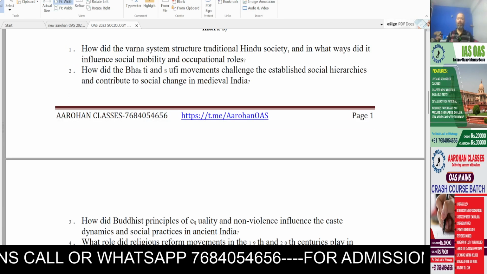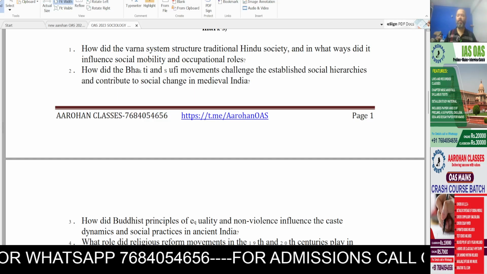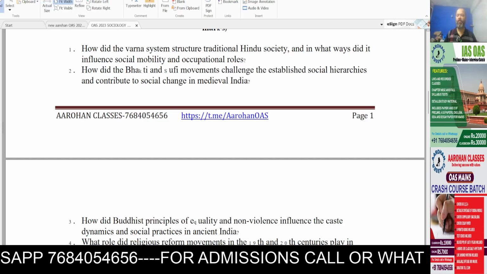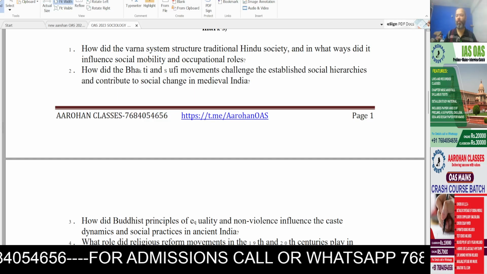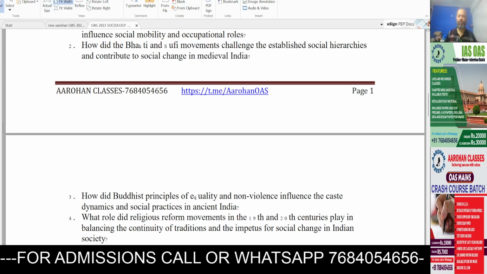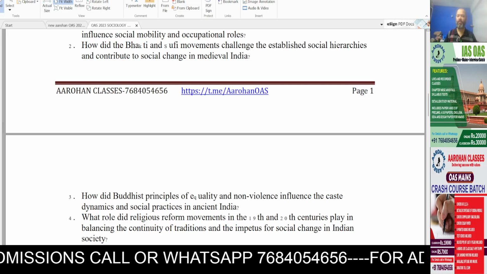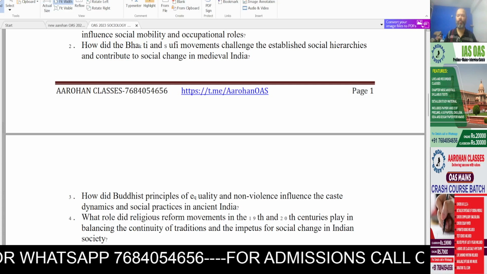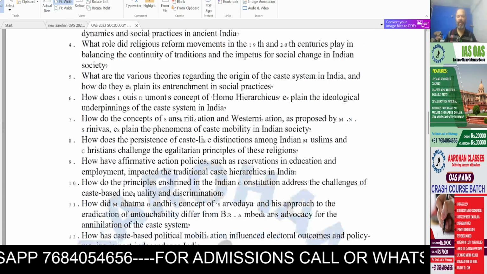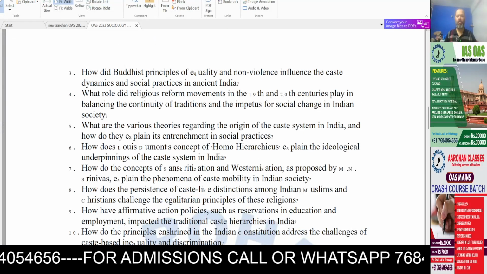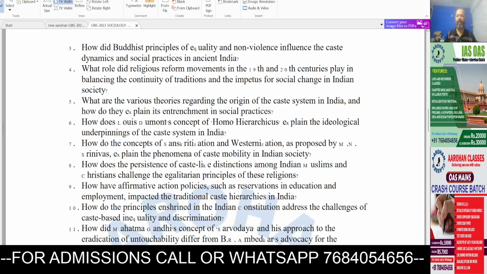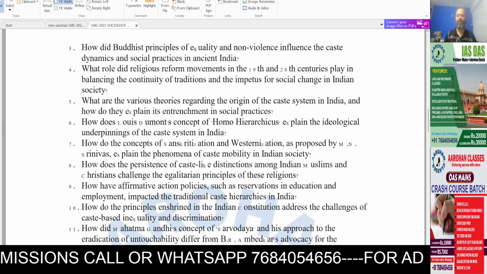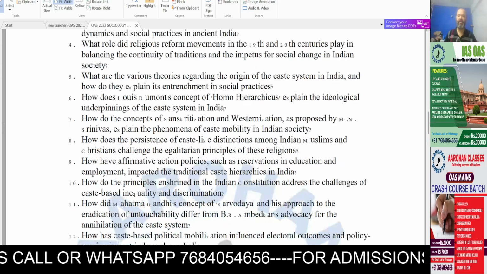How did the Varna system structure traditional Hindu society, and in what ways did it influence social mobility and occupational roles? Question 2. How did Bhakti and Sufi movements challenge the established social hierarchies and contribute to social change in medieval India? Question 3. How did Buddhist principles of equality and non-violence influence the caste dynamics and social practices in ancient India?